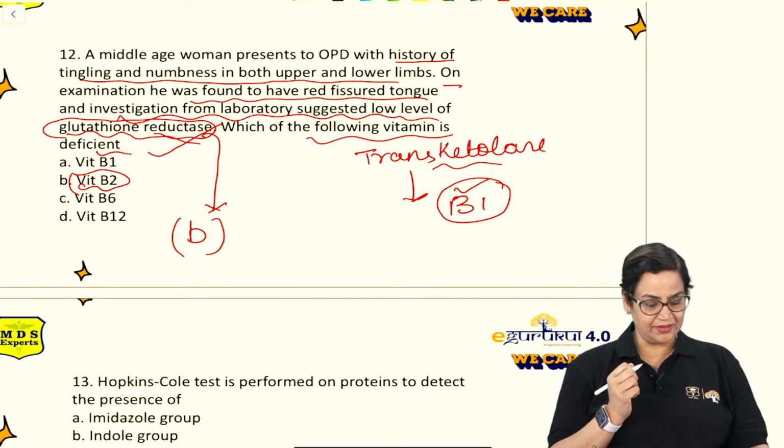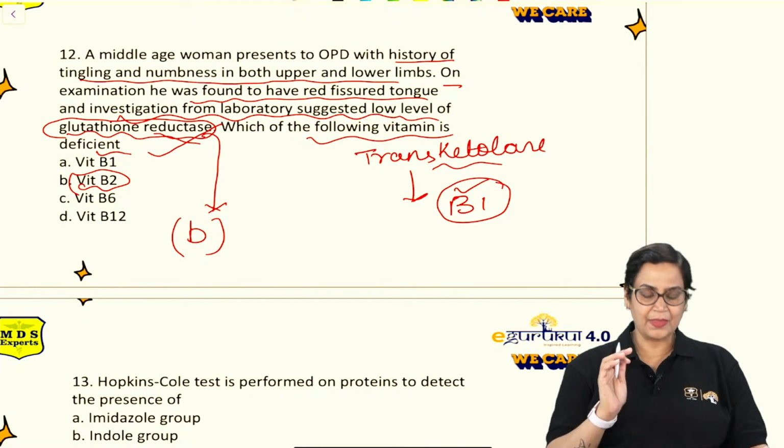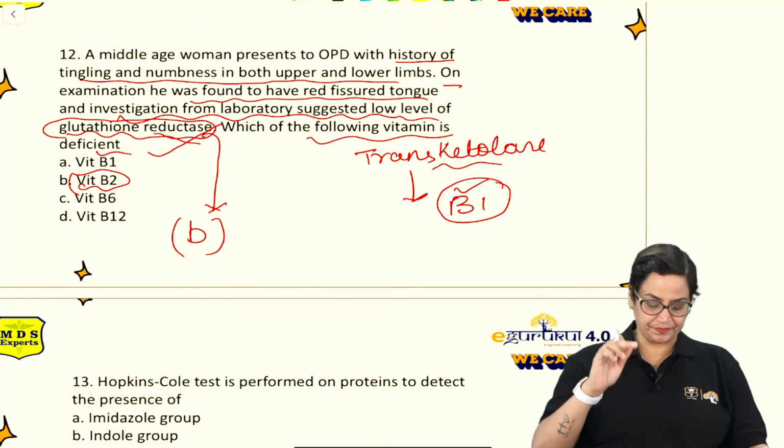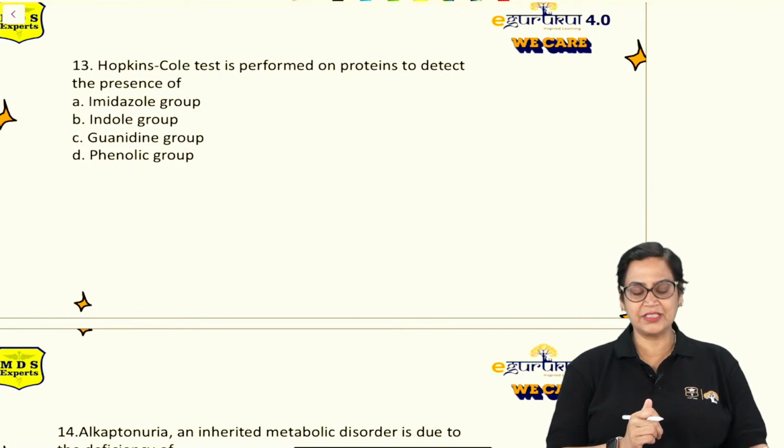So always remember, whenever we talk about glutathione reductase, always go to B2, riboflavin, and transketolase is always B1. Moving on to the next question, again a very important question.